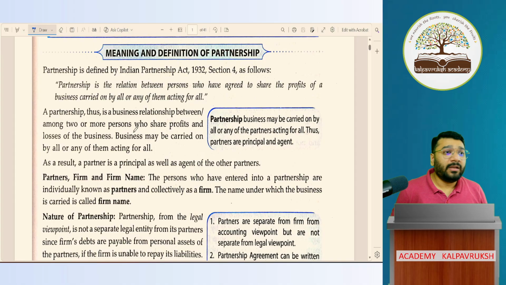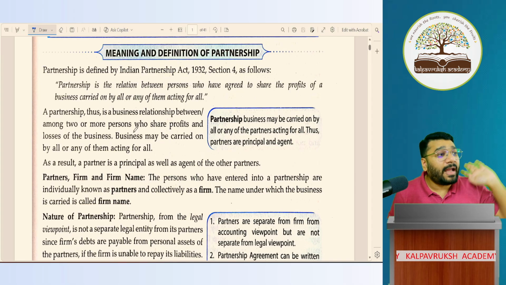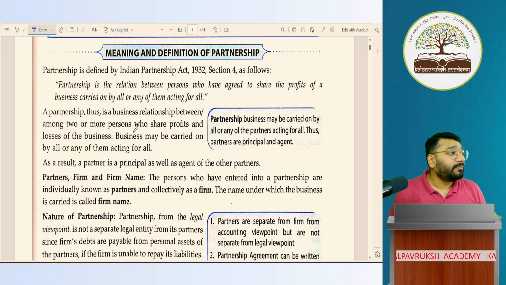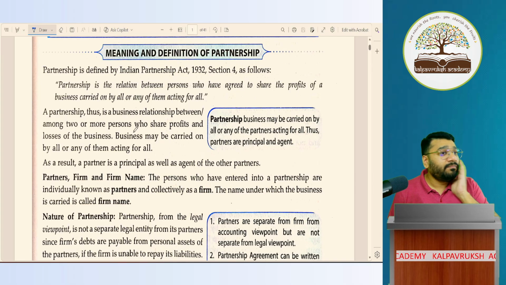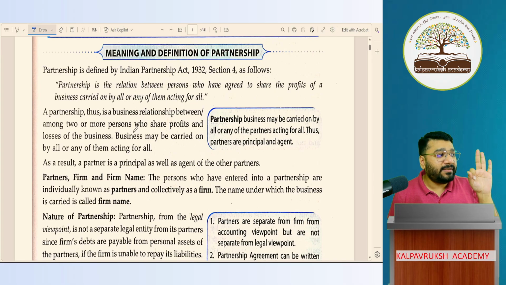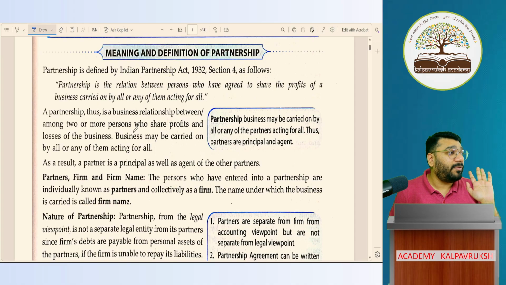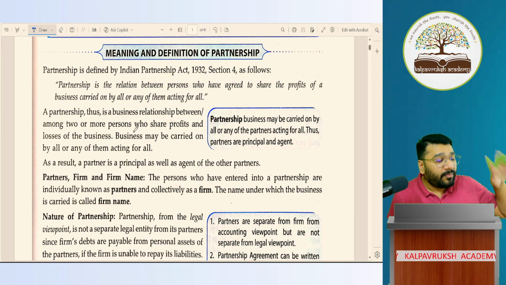No problem. Which three people are incompetent to contract as per Indian Contract Act 1872? Minor, person of unsound mind, a person who's disqualified by law. But in Partnership Act, one of these three people is allowed to enter into contract. Who is that? A minor can be admitted to the benefits of the partnership firm. In that case, can he share both profit and loss of the business? No, only profit.